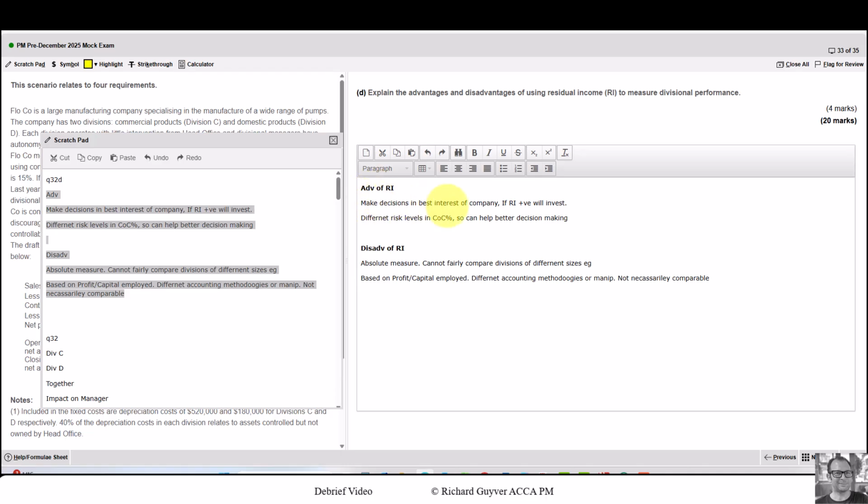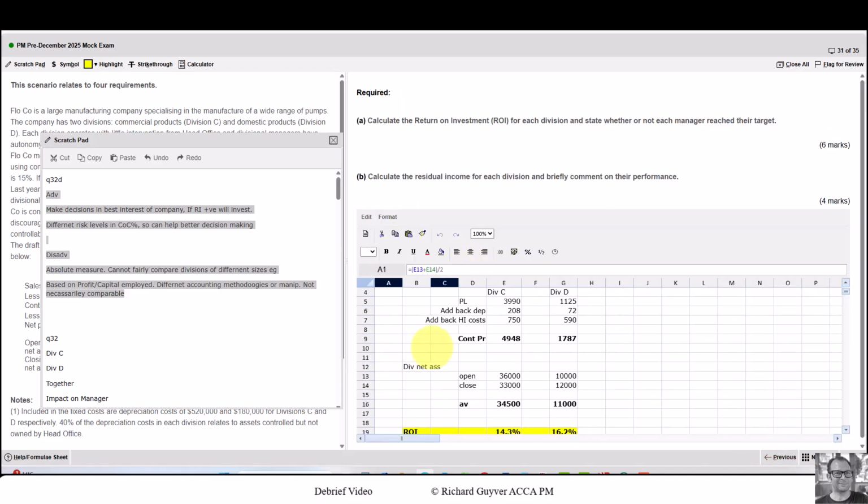The advantage is it encourages the making of decisions which are in the best interest of the company, and I explain how. If the RI is positive, then the manager will invest in that project, and we can use RI to recognize different risk levels by using a different cost of capital percentage, and that can help with better decision making. The disadvantages: it's an absolute measure, it's an actual number, so we can't compare divisions of different sizes, e.g., and I would probably, although we don't have to use a link to this, reference the net asset base of the 2 divisions here and the difference in size there.